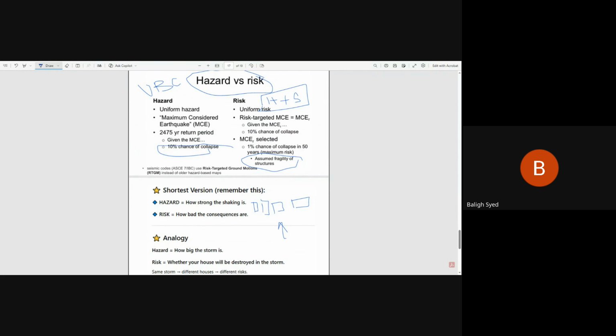So which technique is better? Is the hazard technique better, or the risk technique? Hazard is good because there is hazard: the storm is coming, the earthquake, the ground shaking is coming. But what will happen to the structure is more important for me. I'm concerned about the intensity and the magnitude of the earthquake, yes, I want to know. But I cannot stop that, so I want to know what I should do so that there will be no collapse of my structure. That's called risk. That's it.